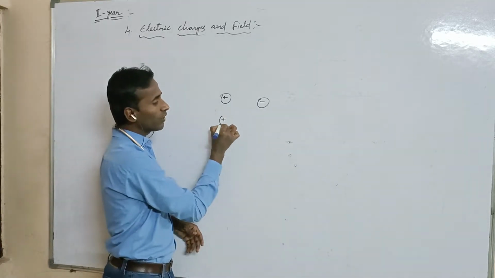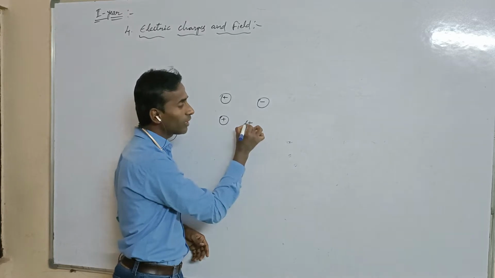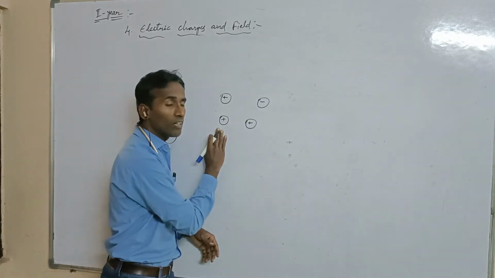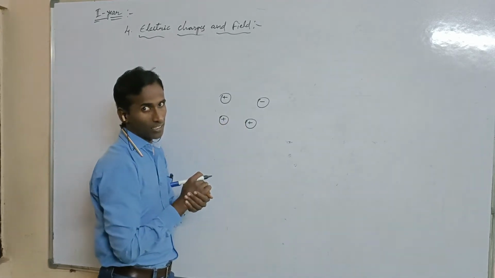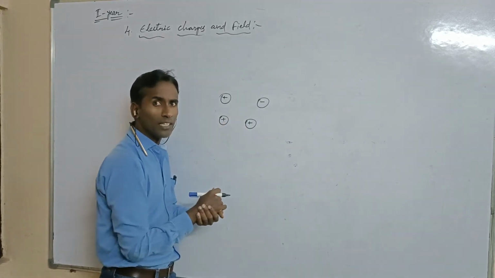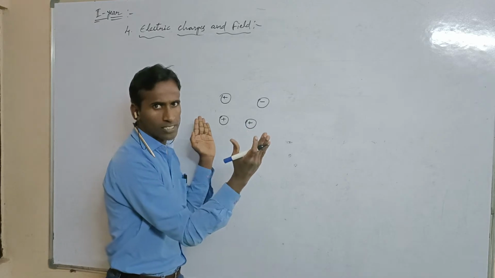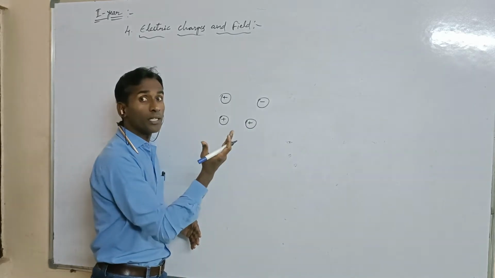Suppose we have one positive charge and another positive charge, meaning two like charges brought close to each other. Now tell me what will happen here? Both will repel. So how is it possible?